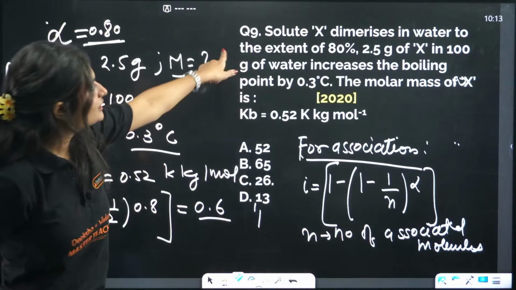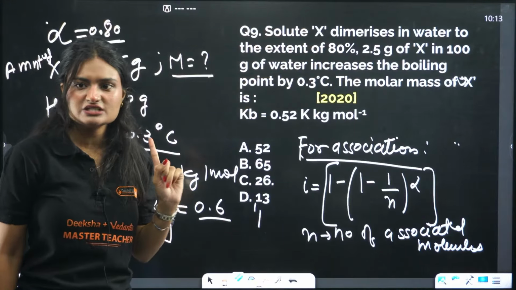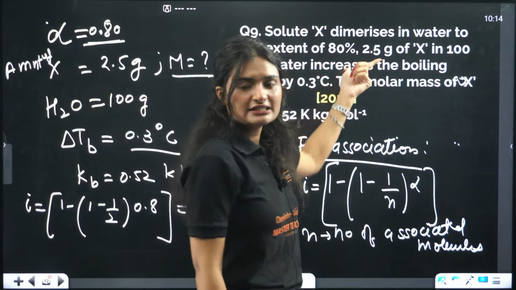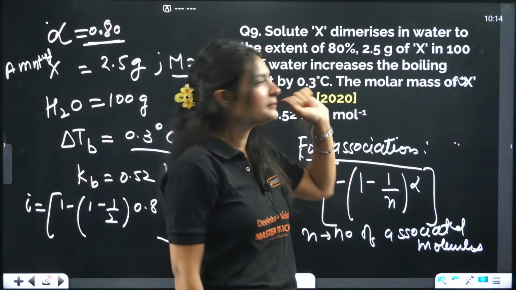Okay, so solute X dimerizes. Here the word dimerization is given. That means we are going to use the Van 't Hoff factor. The extent is 80%, which means the association factor is also given, which is 0.8.